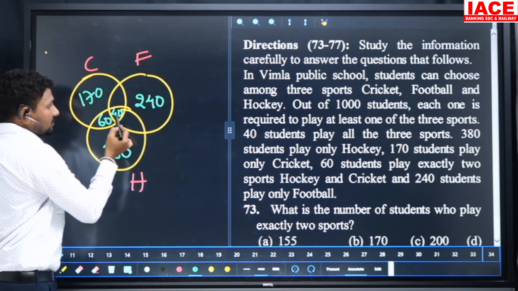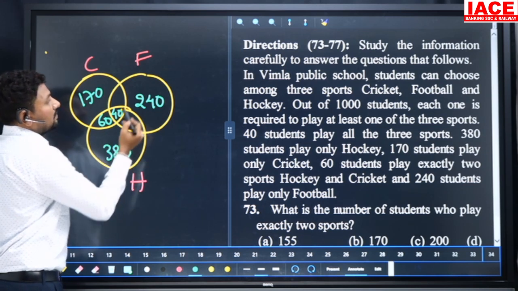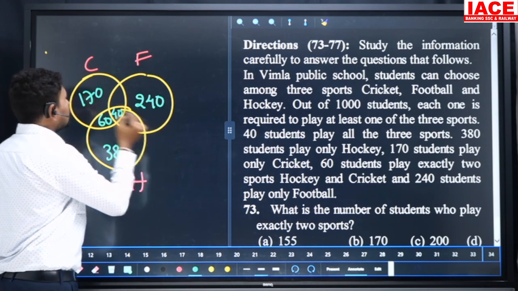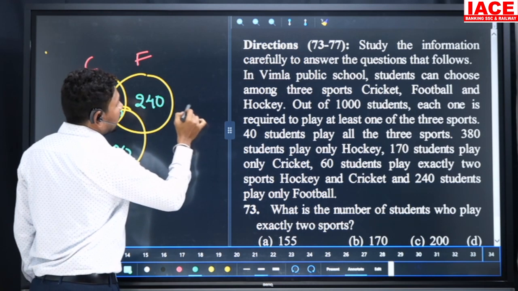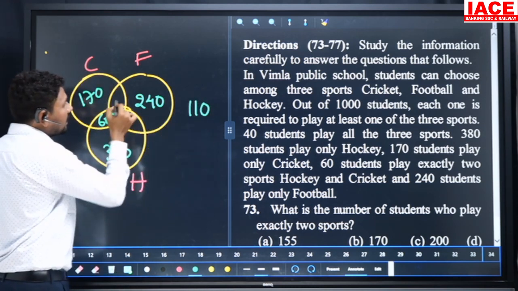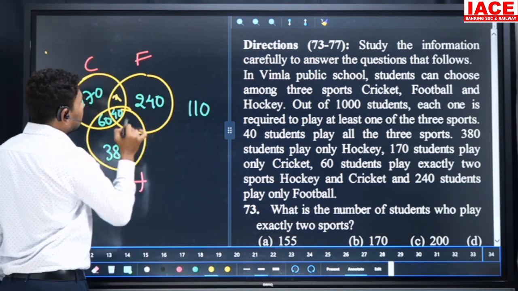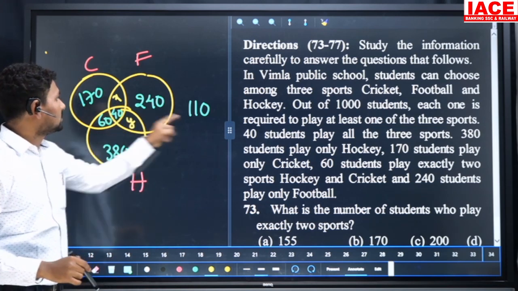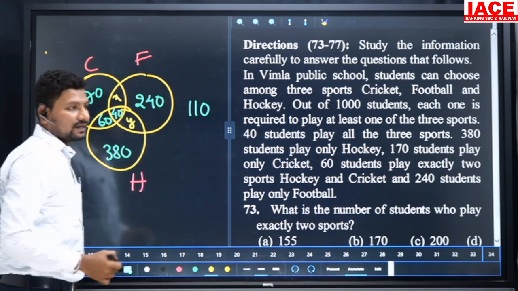240, 60 plus 40, 100. 100 plus 380, 480. 480 plus 200, 680. 680 plus 40, 720. 720 plus 170, it is a 890. 890 means only 110 will be left out of the box. The 110 we have to adjust here. That's the value we'll consider. Here is X and here is Y. So 110 will be adjusted for the x plus y is equal to 110. And look at the question, we can't solve the x comma y without any conditions.